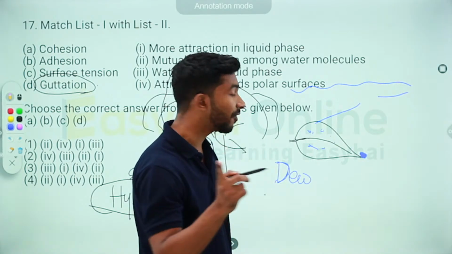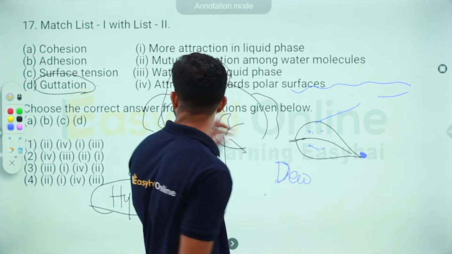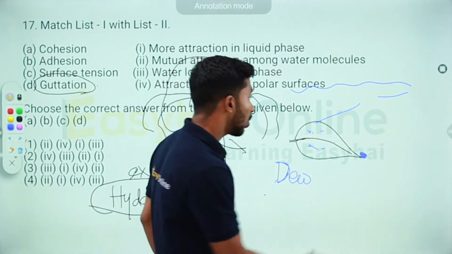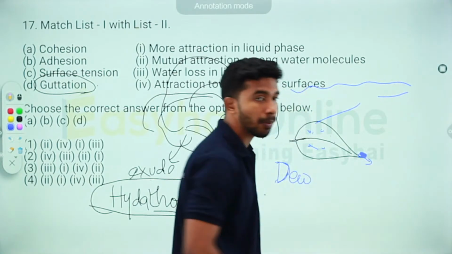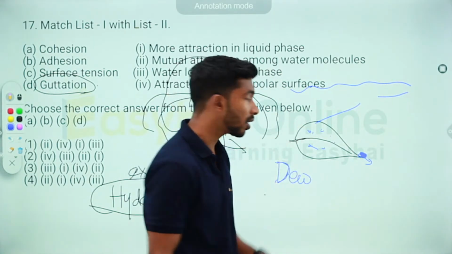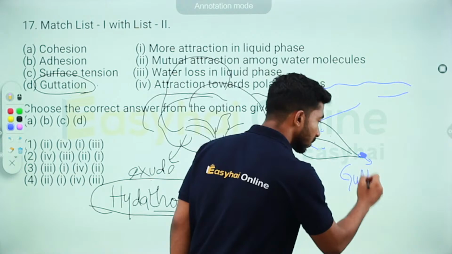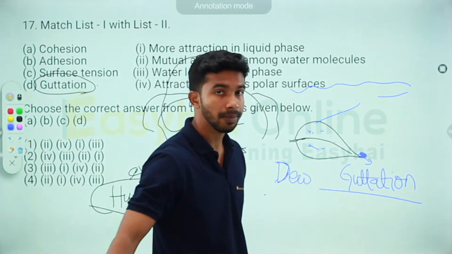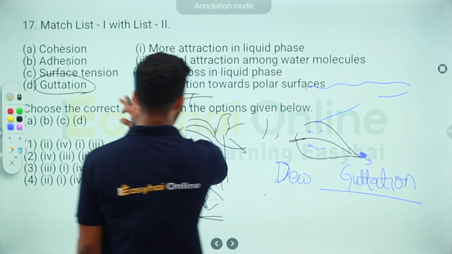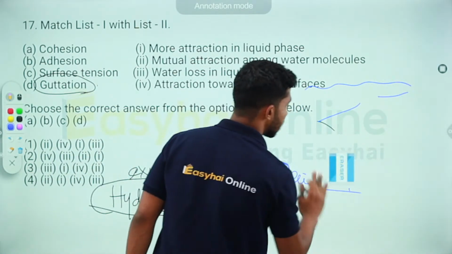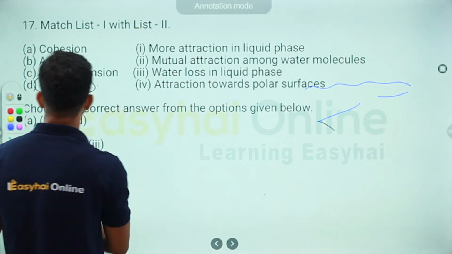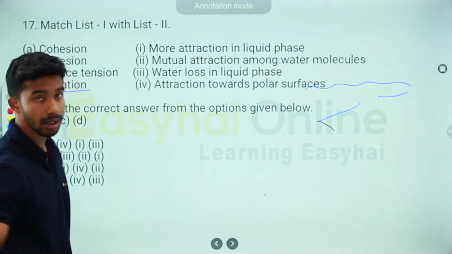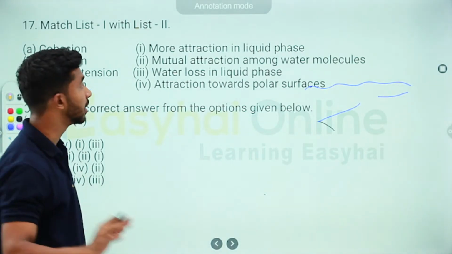Do not confuse dew with guttation. Guttation is coming from inside the plant. These droplets are the result of guttation, and they are coming out of hydathodes. Now we've understood what guttation is. Guttation is the loss of water from plants in liquid phase.